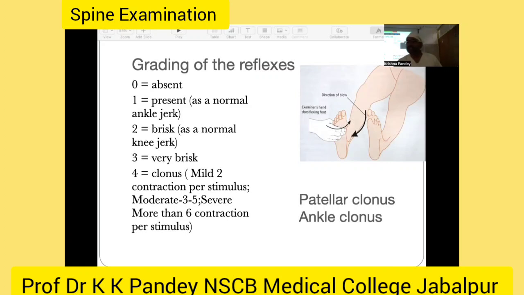And again, clonus is divided into 3 types. If there is a mild clonus, 2 contractions per stimulus; moderate, 3 to 5; and more than 6 contractions per stimulus, that is the severe clonus. So again, we examine the patellar clonus and ankle clonus. So this is the reflex.